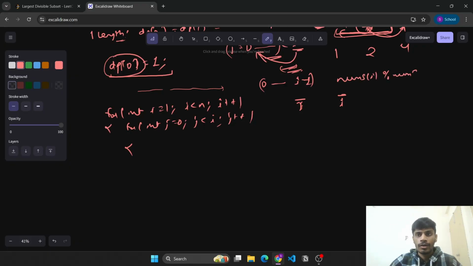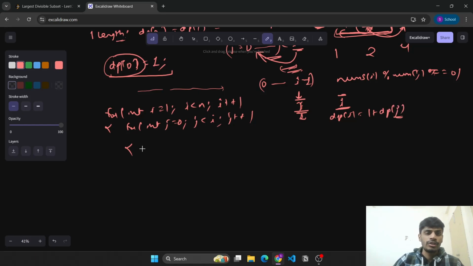If it is divisible by nums of j, then the dp value, meaning the maximum length subsequence that we get ending at index j, we can simply reuse that value to get dp of i as 1 plus dp of j. Okay, so this is what we need to do.